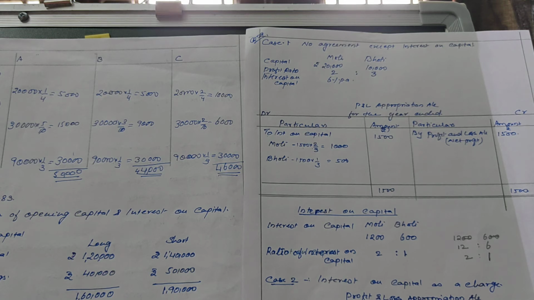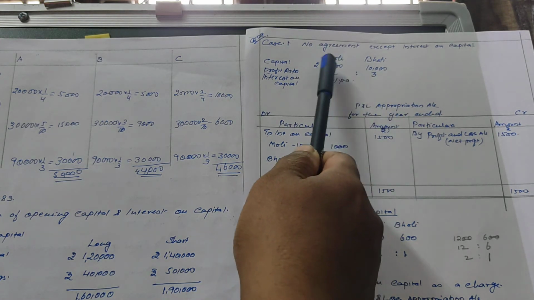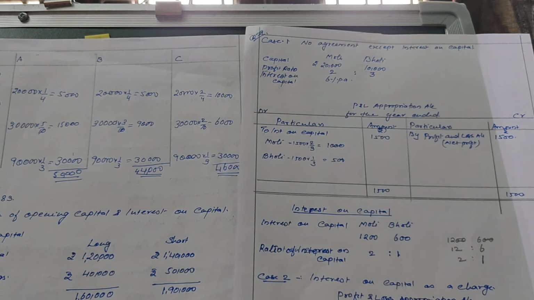In this question, two agreements are given to you regarding the interest on capital. The first case is when there is no agreement except for interest on capital. The next case is when there is an agreement that interest on capital is a charge. In the first case, it is only given that interest on capital is to be given. It is an appropriation of profit. In the next case, interest on capital is a charge.